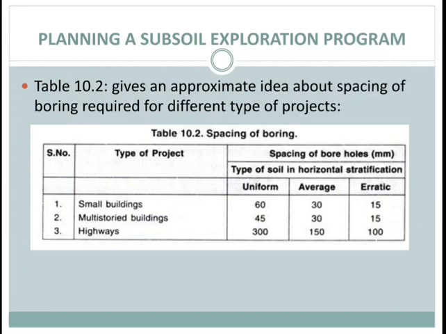If the structure is a multi-story building and the soil is uniform, the spacing for the borehole is 45 meters, for average soil 30 meters, and for erratic soil 15 meters. Next, for highway, if the soil is uniform, 300 meters spacing for the borehole, for average soil 150, and for erratic soil 100 meters.